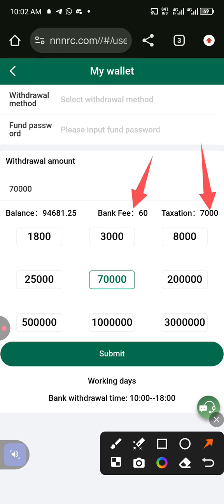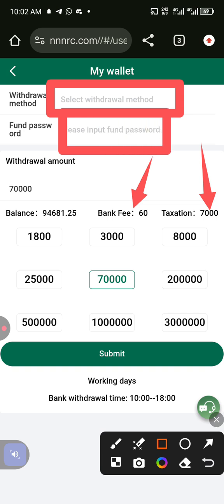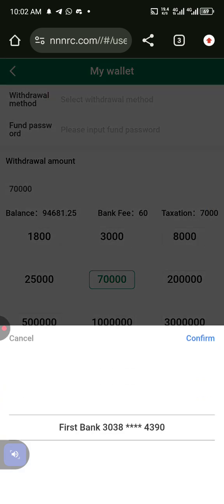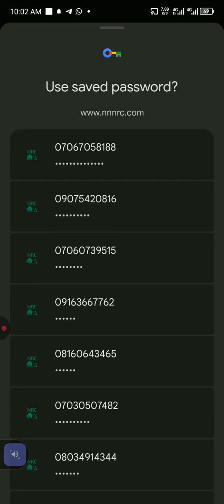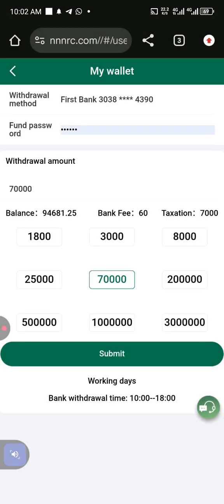So what do I need to do? I will just come here and look at this withdrawal method. I will type here and put my funding password, which is the PIN number that I'll be using for withdrawal. As I tap here, my account has already shown. I will just click on confirm. Then my withdrawal password, I will tap on the place and put it. But I have already saved mine, that's why I don't need to type it again.